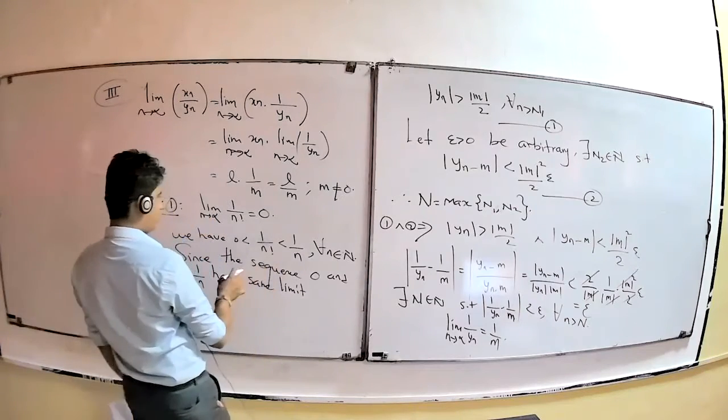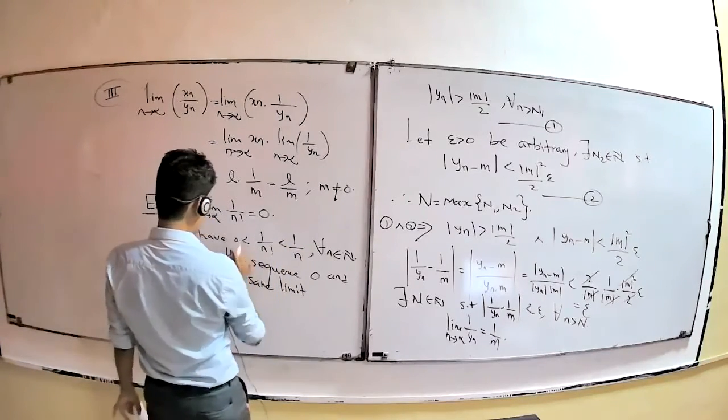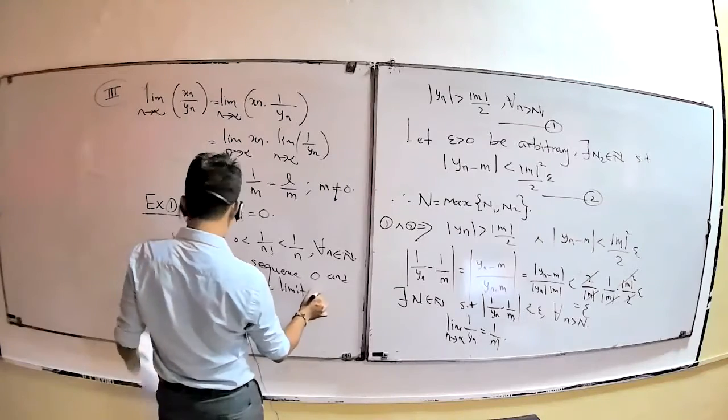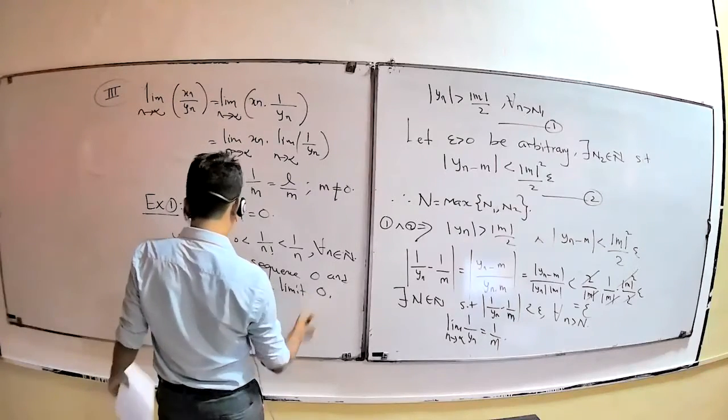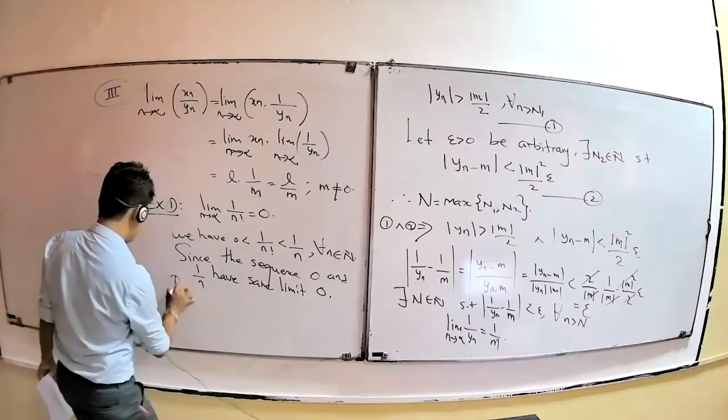If n tends to infinity, this value is 0, and this limit is also 0. Same limit 0.